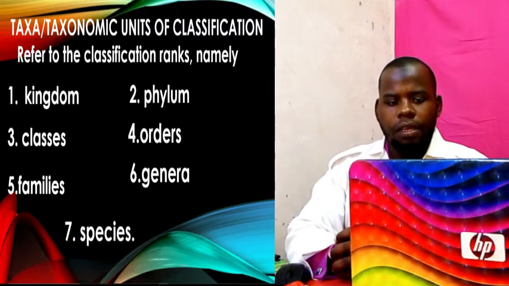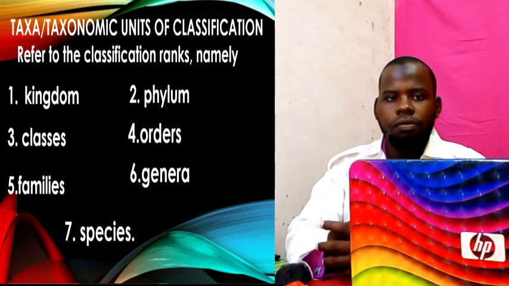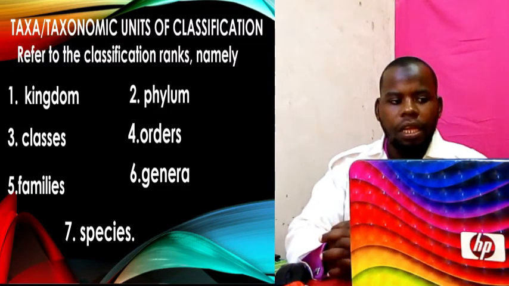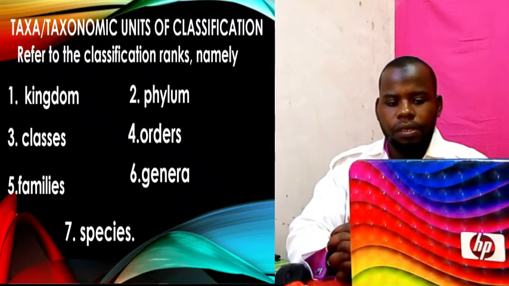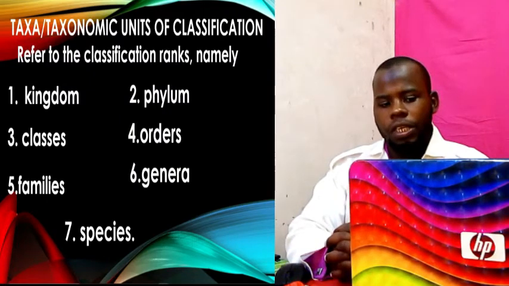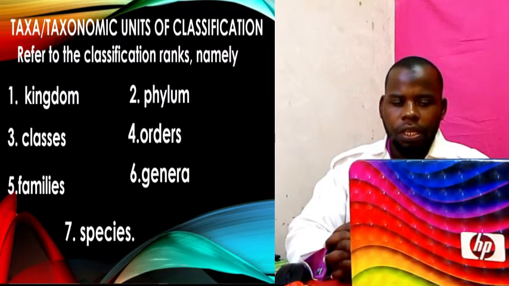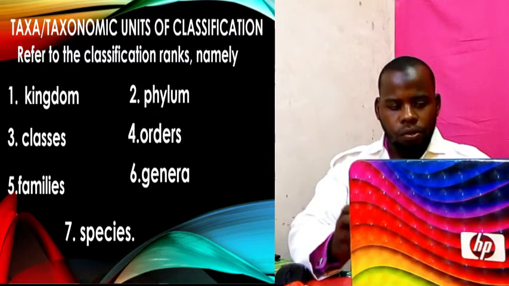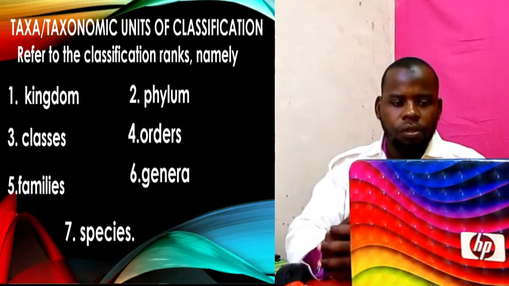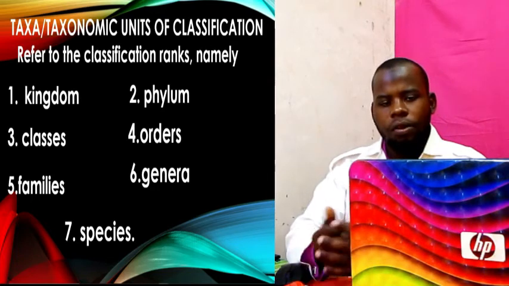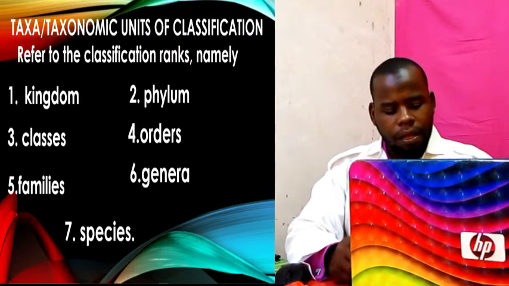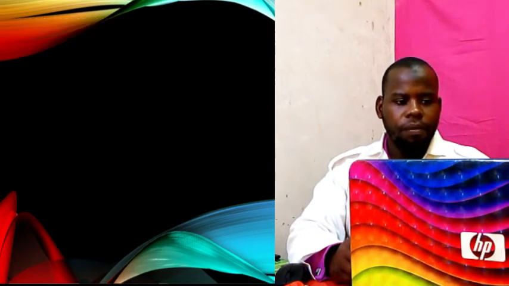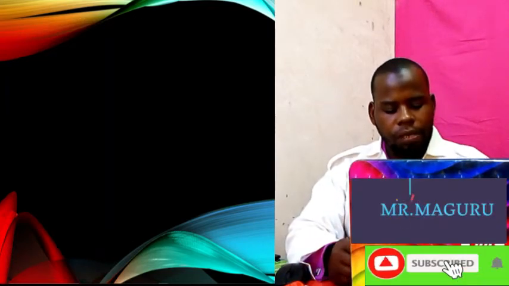And number 7 is species. So there is a total of 7 ranks of classification: kingdom, phylum, class, order, family, genus, and species. These are ranks of classification. You can take your book and pen to note these one by one in order to understand more. Those are ranks of classification. We proceed with another part.